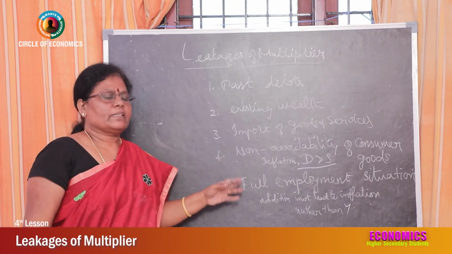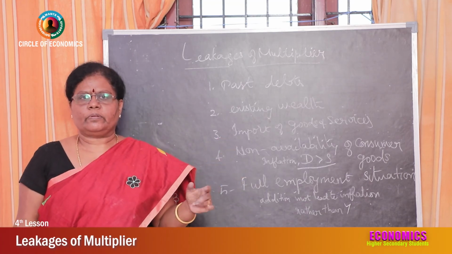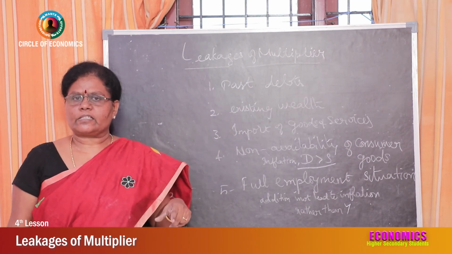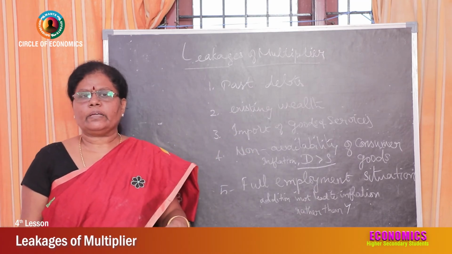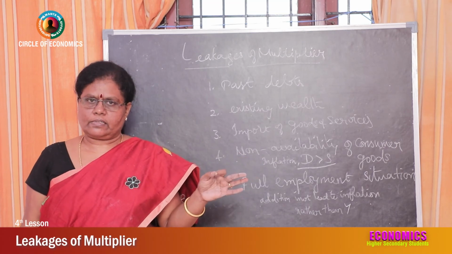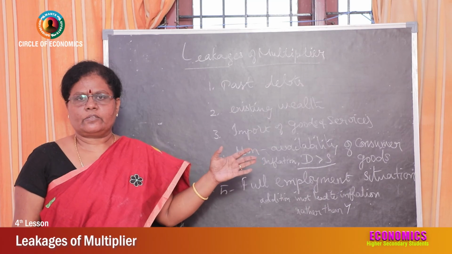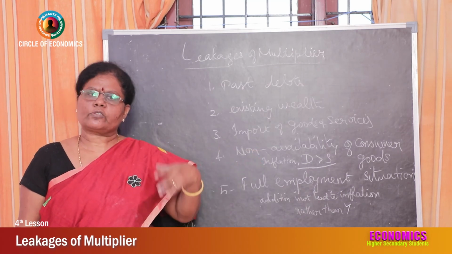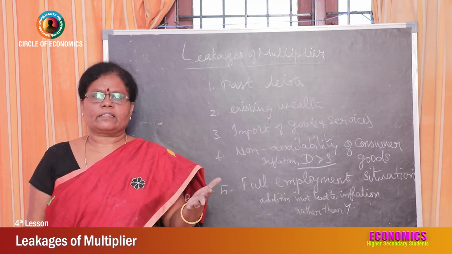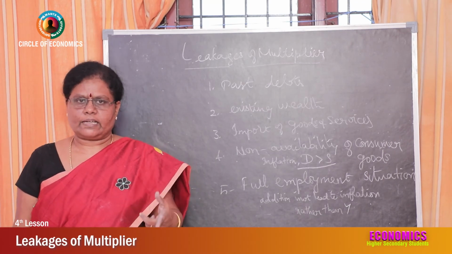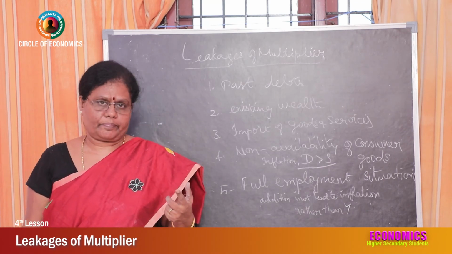Then, import of goods and services. Suppose people buy goods from foreign countries. In the assumption itself, the multiplier assumes a closed economy without foreign influences. So if imports are taken from other countries, income flows to other countries. You cannot expect all of it to enter the economy again and circulate to increase the income.